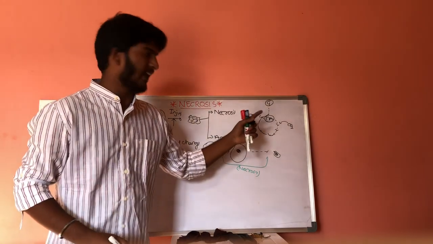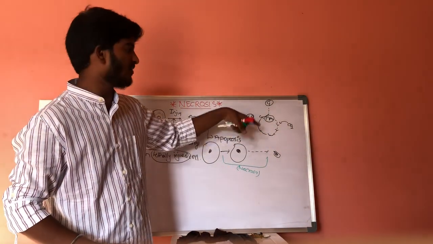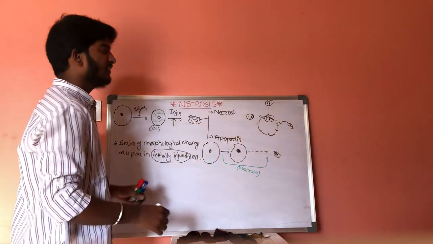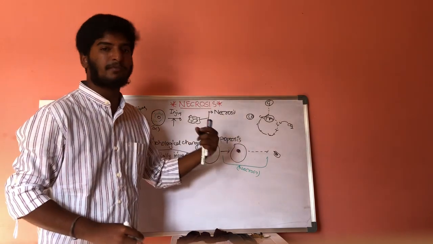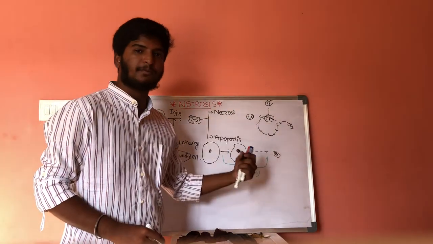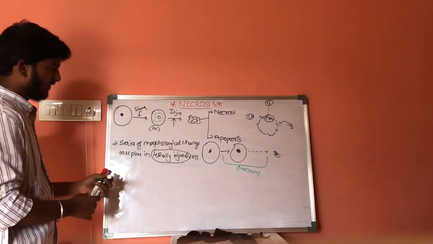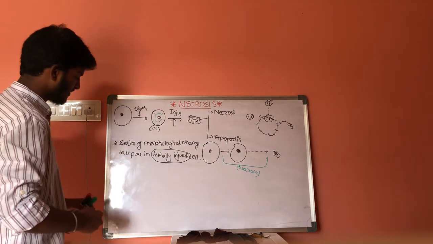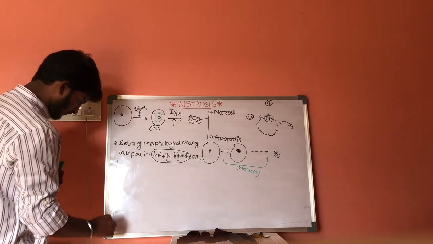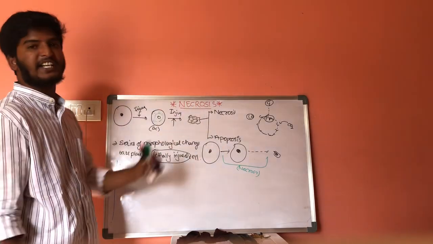If there is an increase in acidic concentration, ultimately there will be denaturation of proteins. If there is denaturation of proteins, it ultimately results in necrosis. Now, the conditions which result in necrosis: first one is intracellular protein denaturation.